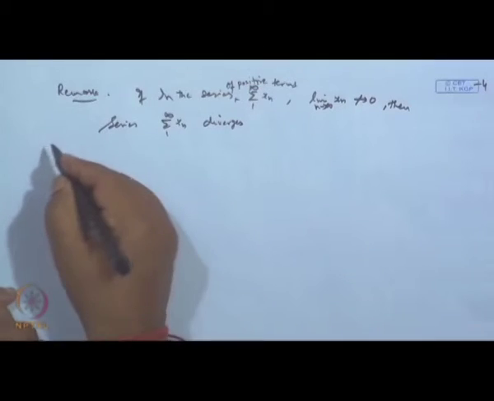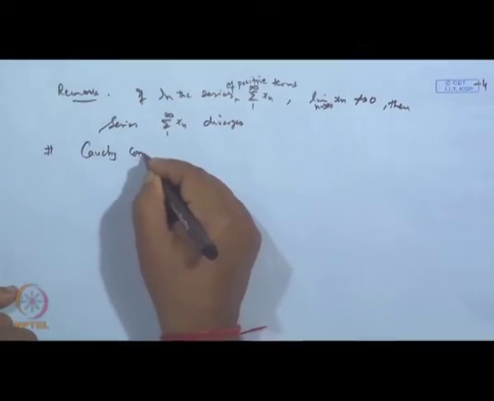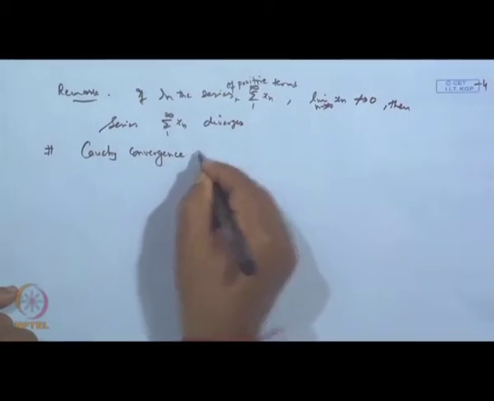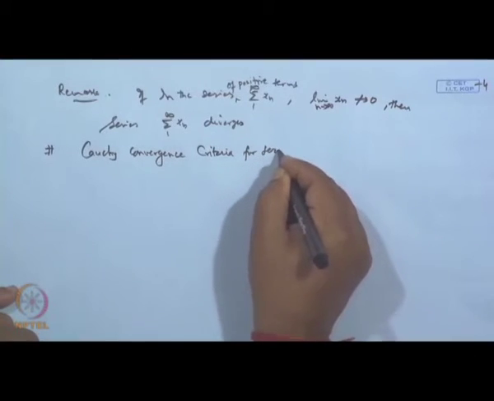Correspondingly, we also have a result for a series that is known as the Cauchy convergence criteria for series.